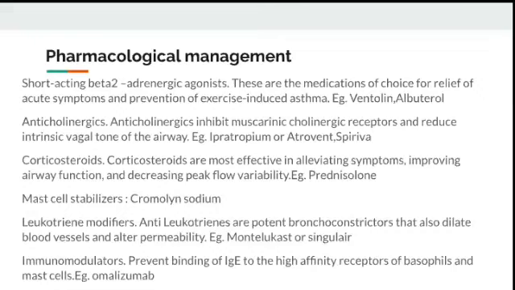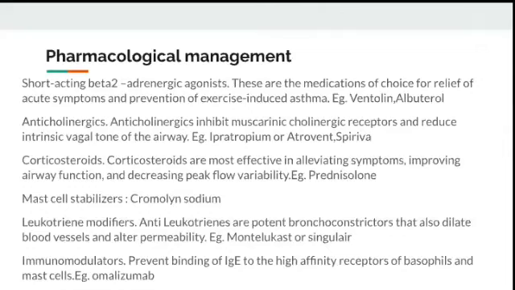Leukotrienes are potent bronchoconstrictors. So this medicine will act on these leukotrienes to dilate the blood vessels and alter the permeability. So montelukast, Singulair, is a regularly prescribed drug for bronchial asthma patients.